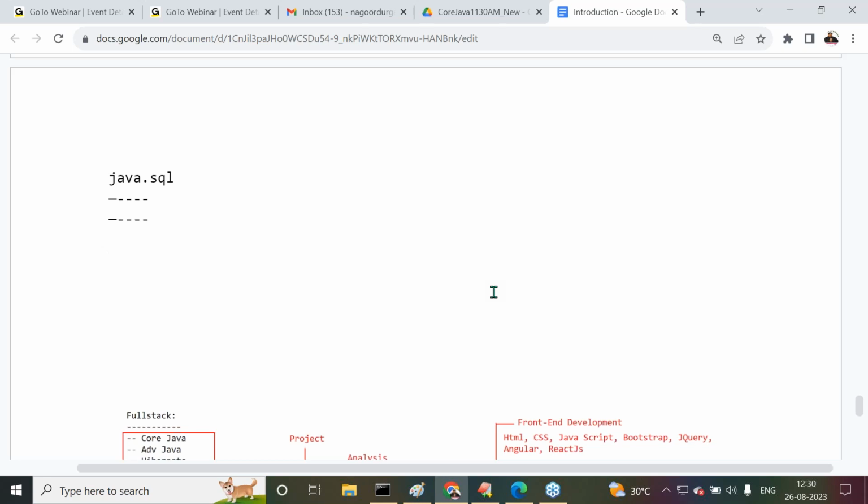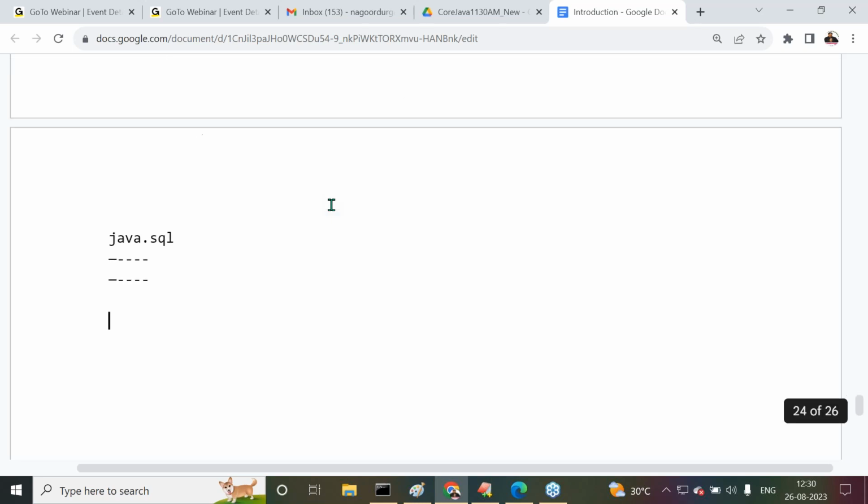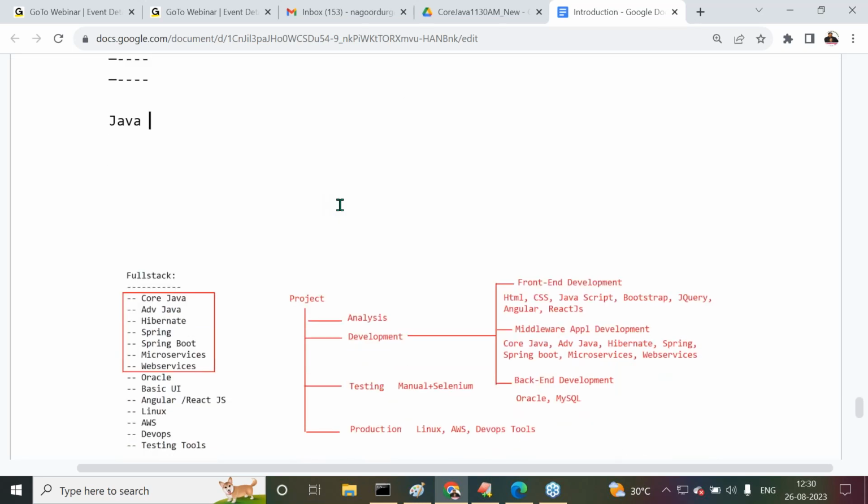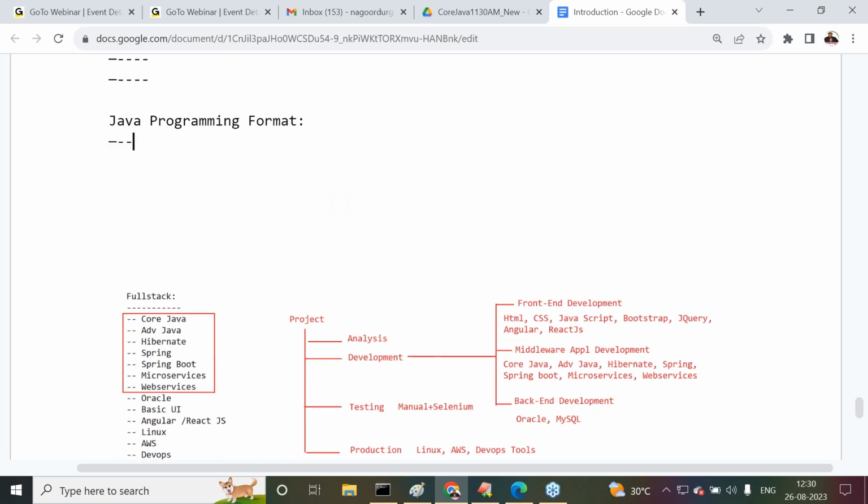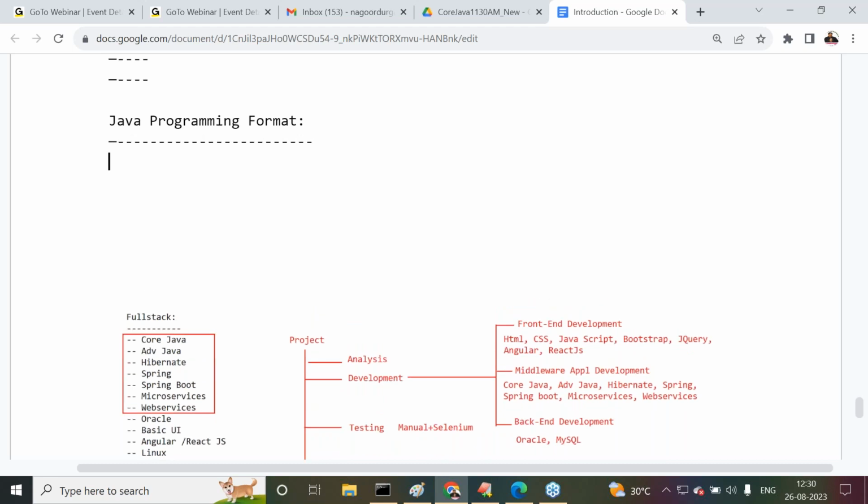Right, sir. Next one, after completion of this, the next part is like what I'm telling there. Naming conventions is completed. Java programming format. All of you observe carefully. Java programming format. This is the last one in the total introduction content. One unit is going to be completed. Next one is directly we have to go with the steps to prepare the first Java application. How to install Java software and all the content we are going to understand. Okay. That's it. Now let's come to our content here.